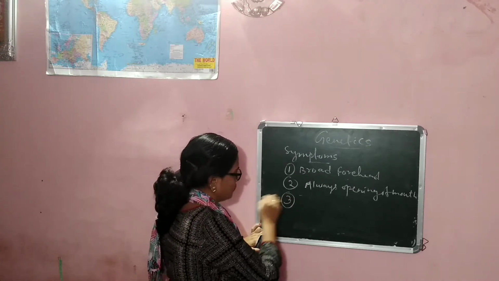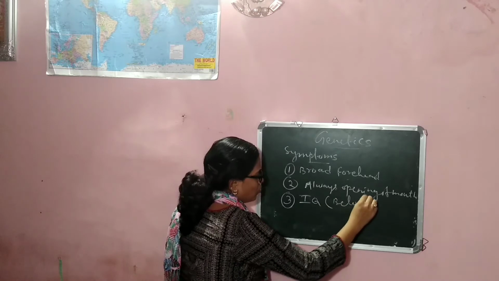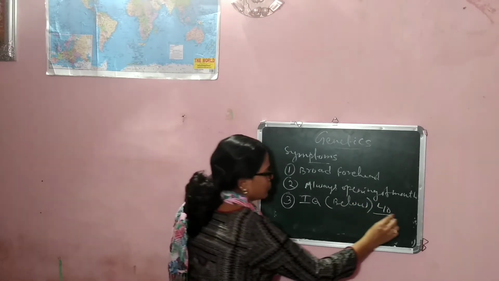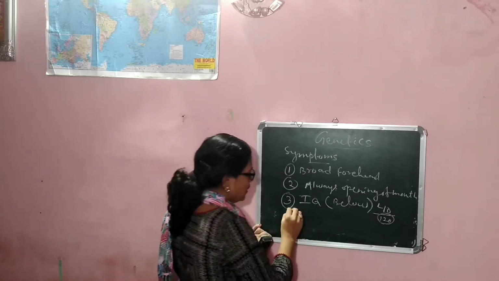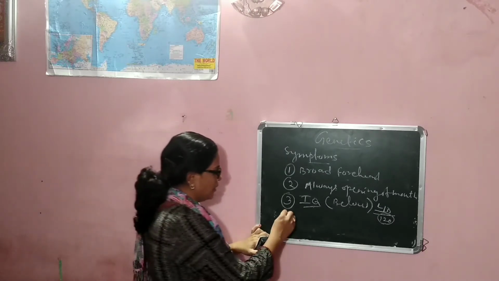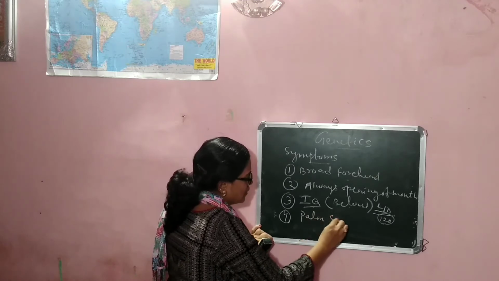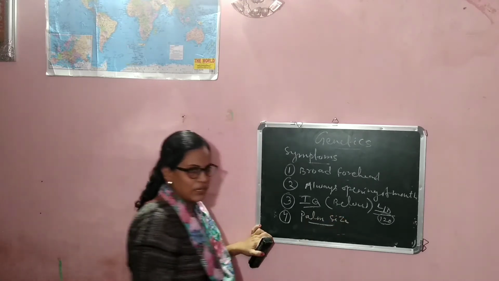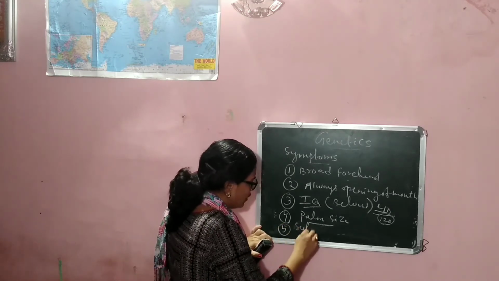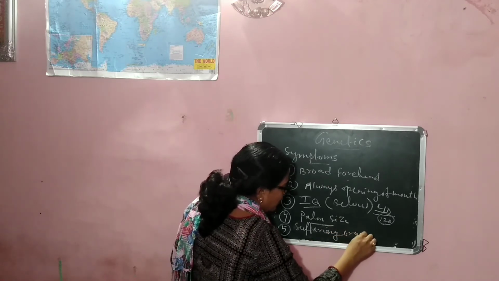Number 3, the IQ level is below 40. Generally our IQ is 120, but in a thalassemia patient the IQ is below 40. Number 4, the palm size increases or broadens, and the patient suffers from different organ failure diseases.